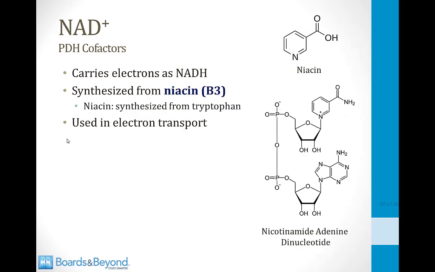The next PDH cofactor is NAD. NAD stands for nicotinamide adenine dinucleotide, as I've written on the screen here. And just like FAD, NAD can carry electrons as NADH. It's synthesized from the vitamin niacin, which is also called vitamin B3. This is the structure of niacin on the screen here. You can get niacin from your diet, but it can also be synthesized by the body from the amino acid tryptophan. And just like FADH2, NADH can be used in electron transport in addition to its role as a cofactor for PDH.